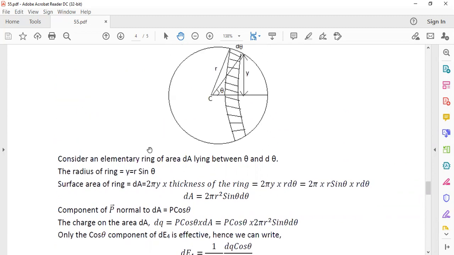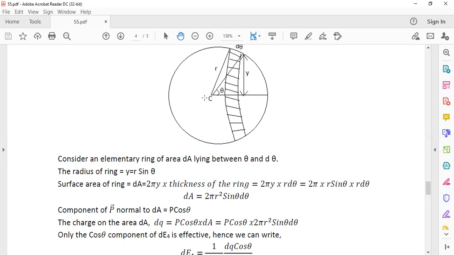Now, the polarization vector is along the x-axis. And we further calculate the charges on the surface of the strip. We will now calculate the charges induced due to polarization on this strip. Here, the polarization vector is along the x-axis. Charges are induced on this circular strip.